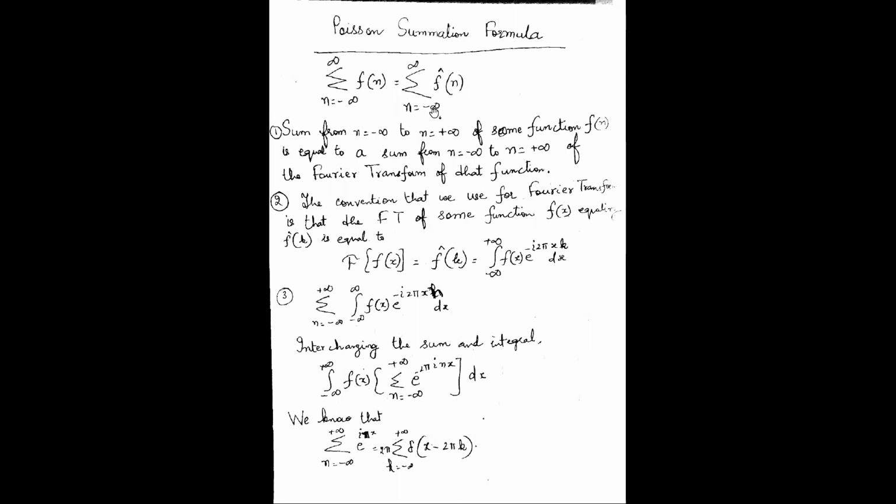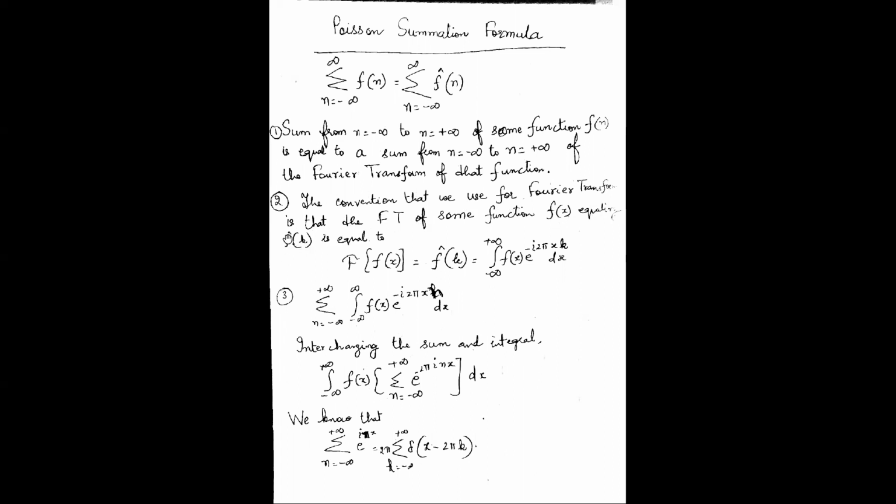There are various conventions of Fourier transform, but the convention we will use here is depicted here. The convention that we use is that the Fourier transform of some function f(x) is equal to f cap k.